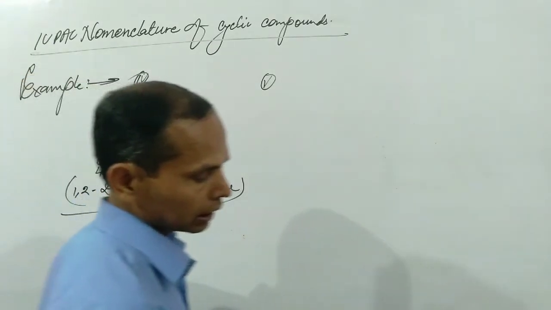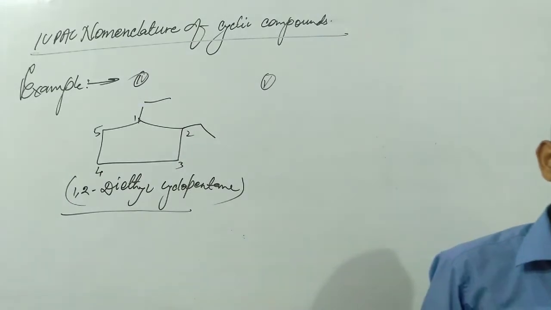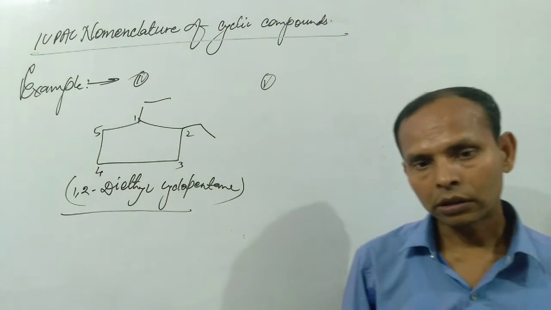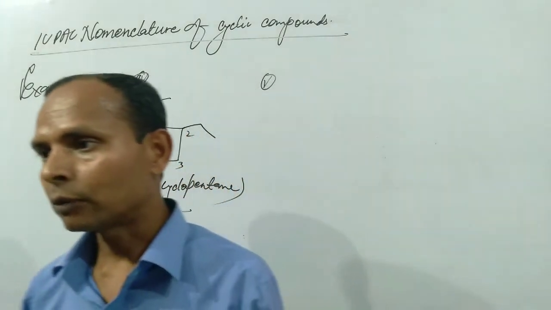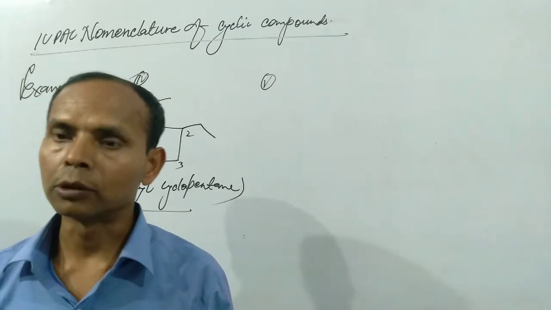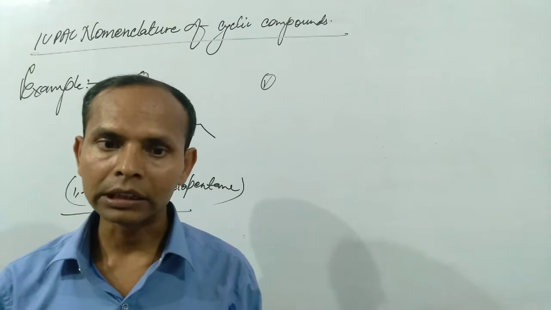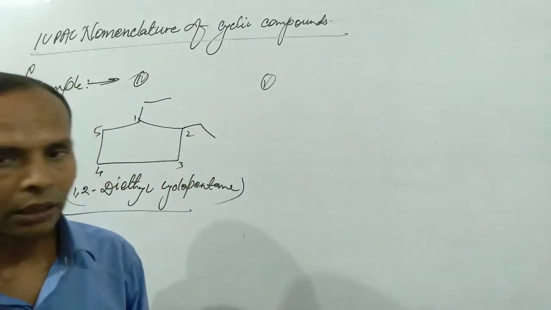With the help of these examples, we will able to completely understand the IUPAC nomenclature of cyclic compound, because we have seen a large number of rules that have been provided by IUPAC organization for nomenclature of various type of organic compound. These all rules will be same in case of cyclic compound also. Only the word cyclo can be used.